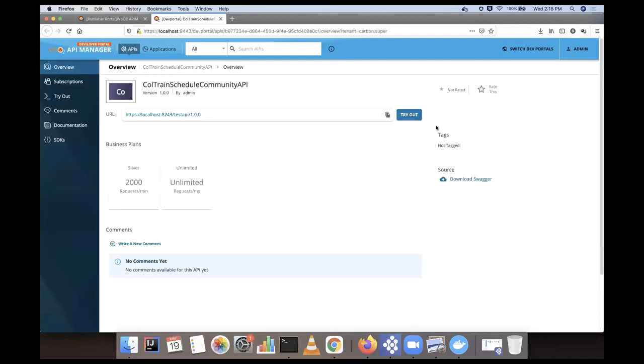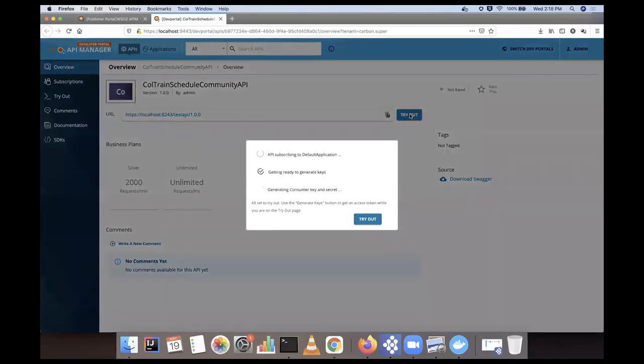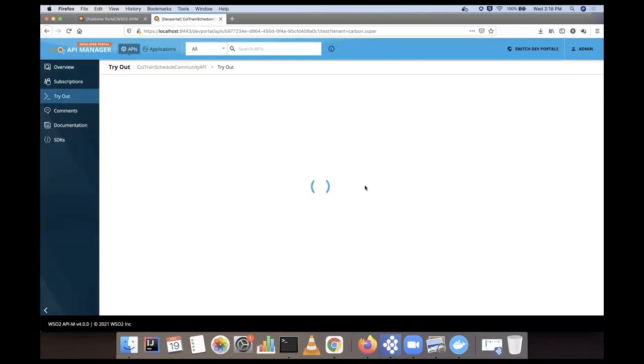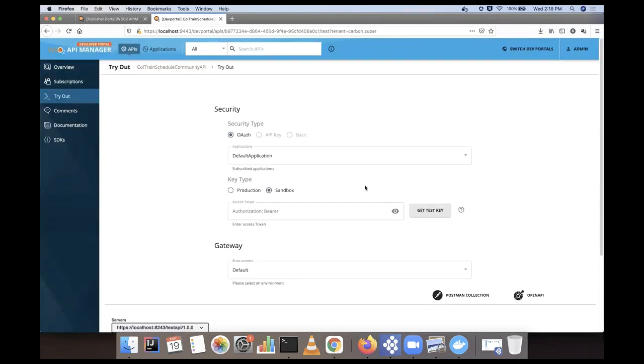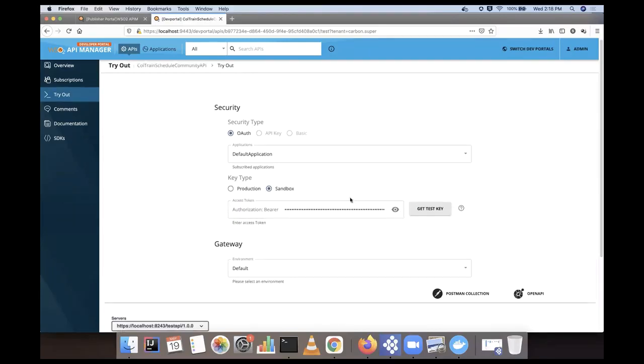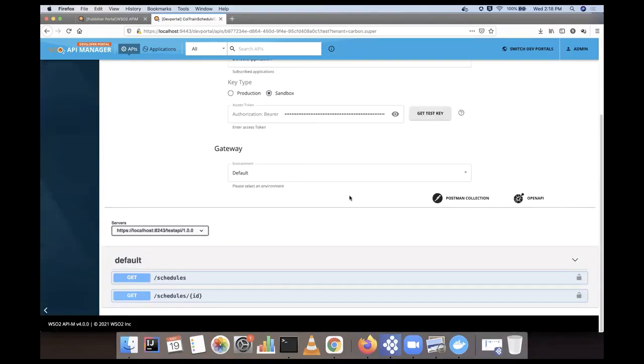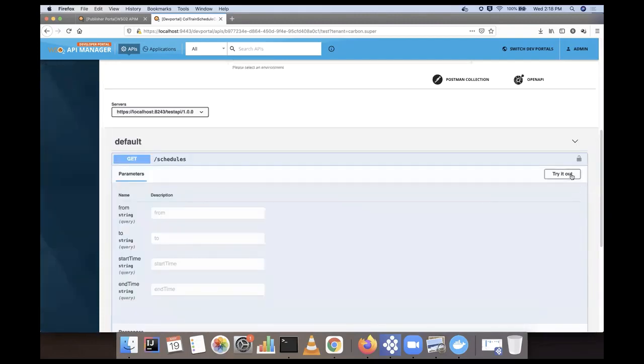So this is your API, and with this one you can... Previously I mentioned the one-click tryout. So this is how you click on this one. Then it will subscribe to this API, get the keys, and everything will happen online. So now I'm getting a test key for this API, and now I can invoke this API.